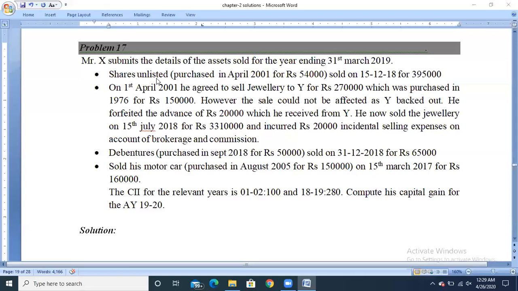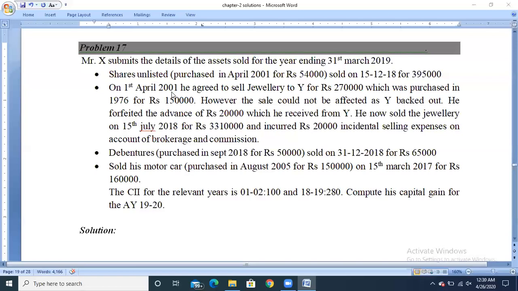Unlisted is nothing but shares which are not yet listed in the stock exchange. So they are not paying any Securities Transaction Tax, and we are supposed to calculate the income from capital gain. Purchased in April 2001 for rupees 54,000. Sold on 15/12/2018 for rupees 3,95,000. That is in the previous year.